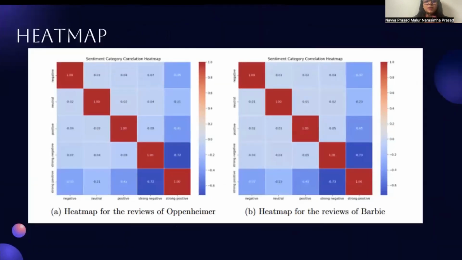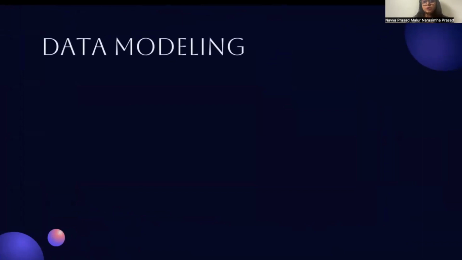Then this is the heat map. The heat map basically shows the correlation between the different sentiment categories. The darker shades mean that there is a strong and positive correlation, whereas light colors mean that there is a weaker and negative correlation. Over to Shrimana for data modeling.